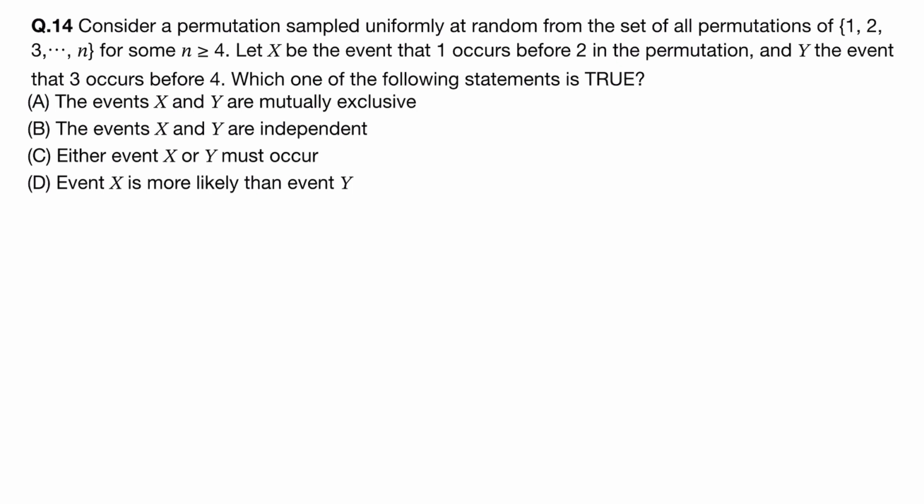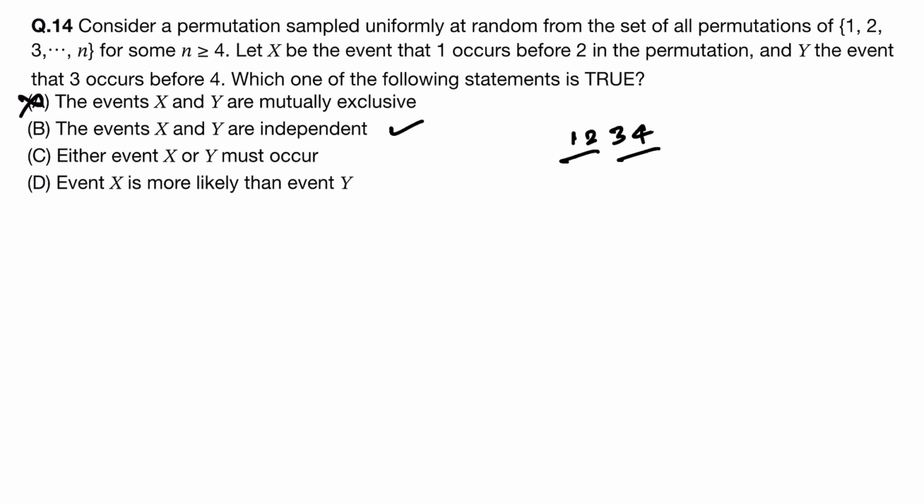So here 1 occurs before 2 and 3 occurs before 4. Both the events can occur like this: 1 2 3 4. This is not mutually exclusive. See, 1 is also before 2 and 3 is also before 4. So first option is wrong. The events x and y are independent, we can find out this one.